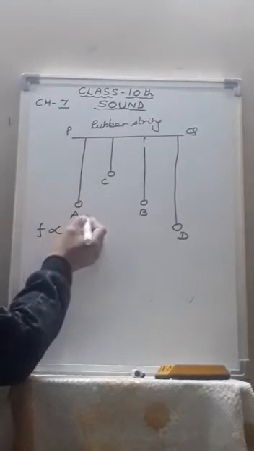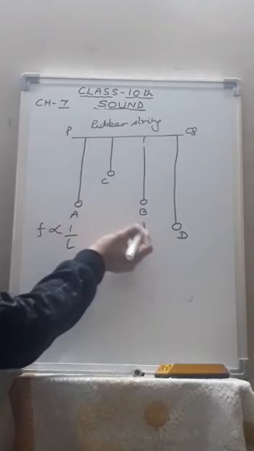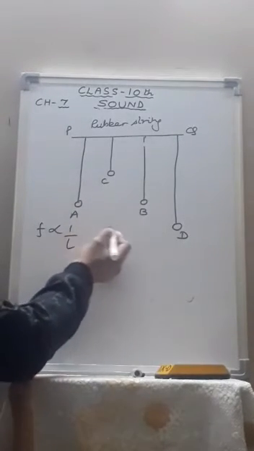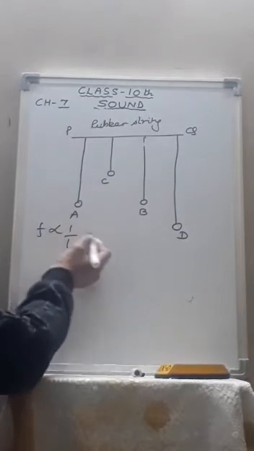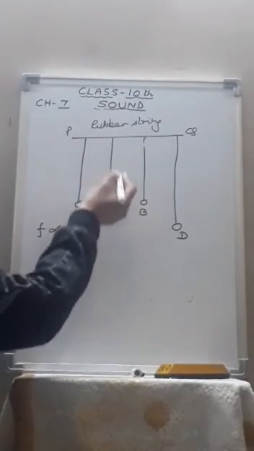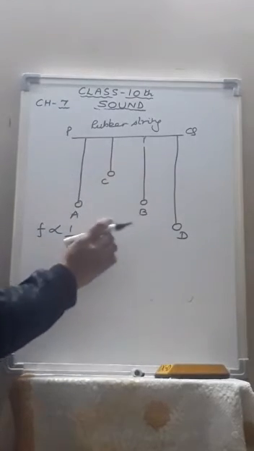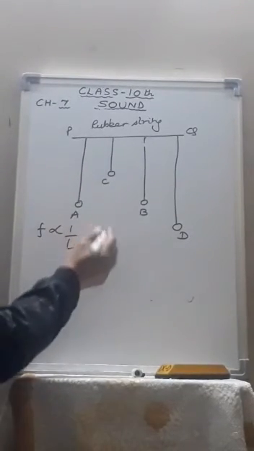So this process continues. First A with more amplitude, slowly B starts acquiring its amplitude. Now the vibrations of pendulum B are said to be in phase with those of A. That is, they reach the extreme position on either side simultaneously. The pendulums C and D also vibrate, but each of them vibrates with a very small amplitude. So why does this happen?